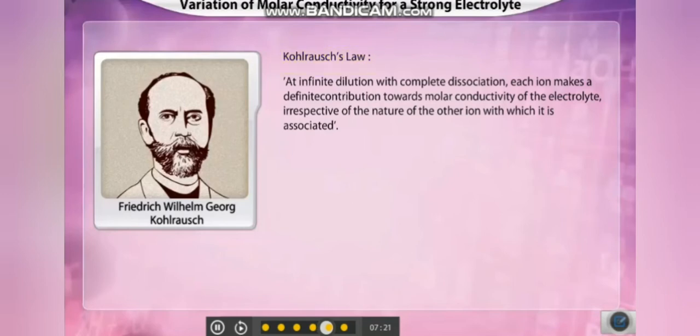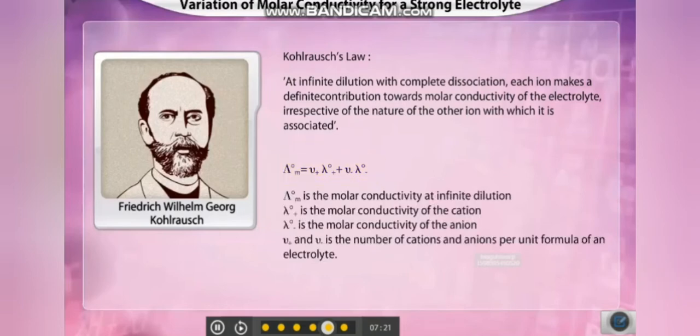Kohlrausch's law can also be interpreted as the molar conductivity at infinite dilution for an electrolyte is the sum of the contributions of each ion from the electrolyte. Now, let's look at some strong electrolytes to illustrate Kohlrausch's law.